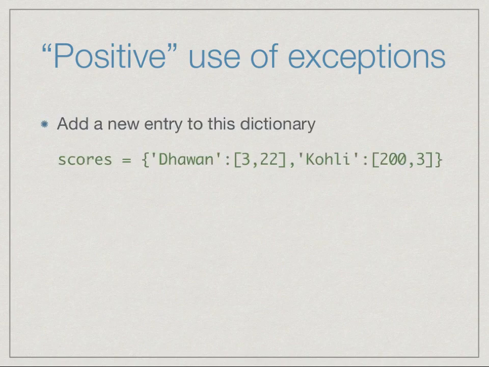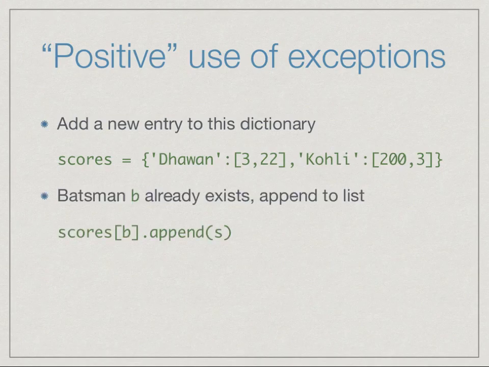Now, while we normally use exception handling to deal with errors which we don't anticipate, we can actually use it to change our style of programming. So let's look at a typical example. We saw recently that we can use dictionaries in Python. Dictionaries associate values with keys. Here we have two keys, Dhawan and Kohli, and with each key, which is a name, we have a list of scores. So this scores is a dictionary whose keys are strings and whose values are lists of numbers.